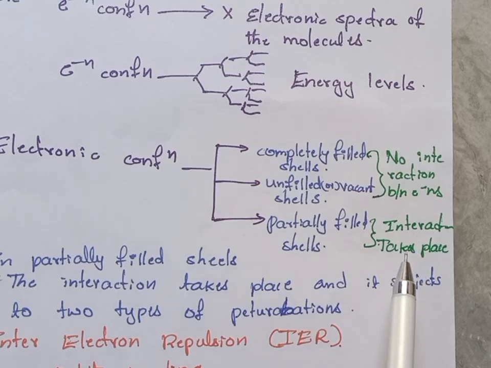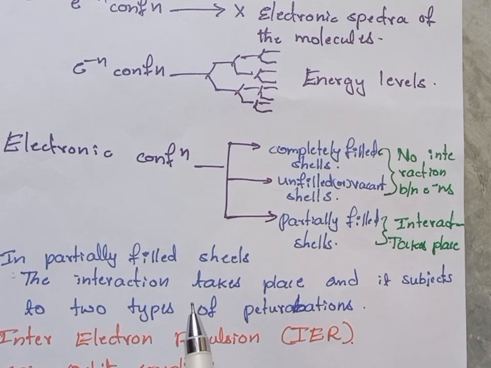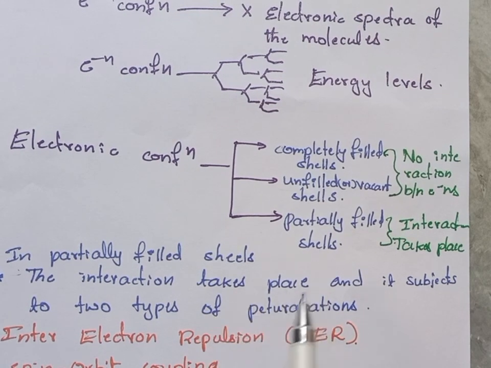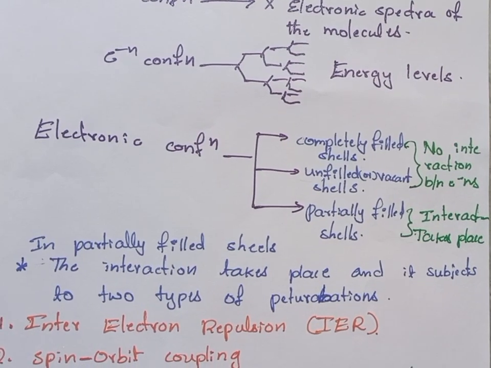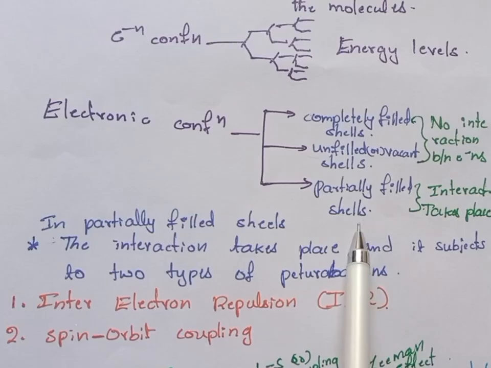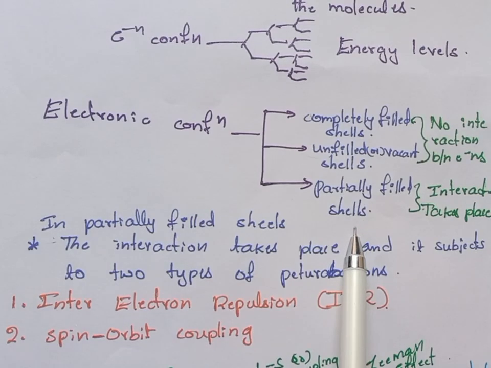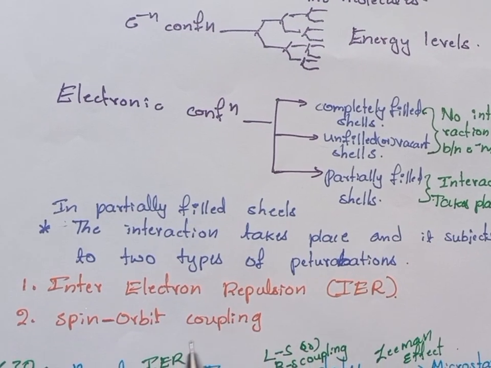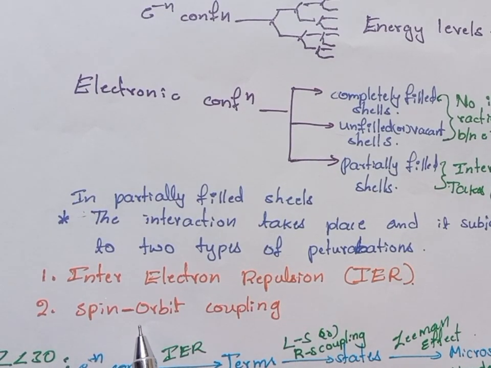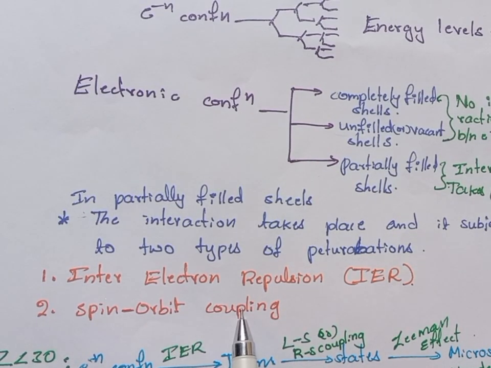While the interaction is taking place, it's subject to some disturbance, that is called the perturbation, the perturbation between the electrons. So in partially filled shells, two types of perturbations will take place. One is inter-electron repulsion and the other one is spin orbit coupling.